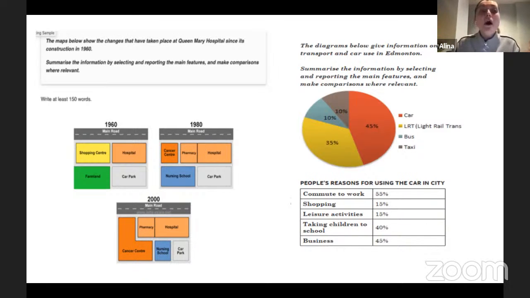Or you might receive 3 maps, as I decided to put right here, where you will be presented with absolutely different periods of time. For example, you see here 1960, 1980, and 2000, and they are very different.